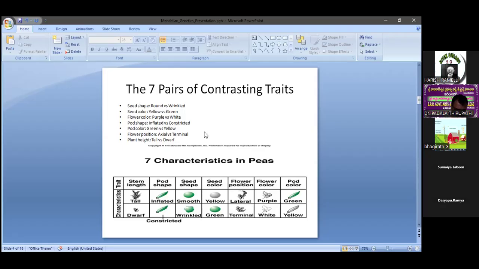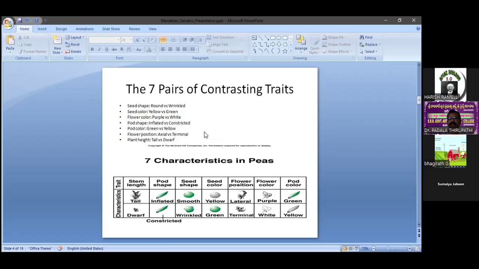2n is equal to 14. That's why 7 into 2, we are getting 14. That is the link between how many pairs of characters are selected and the chromosome number. But Mendel didn't know about the traits. Is it clear?